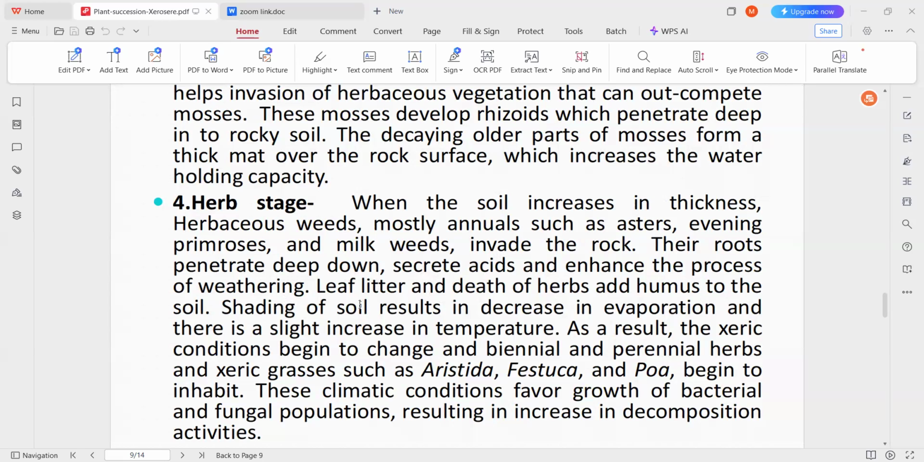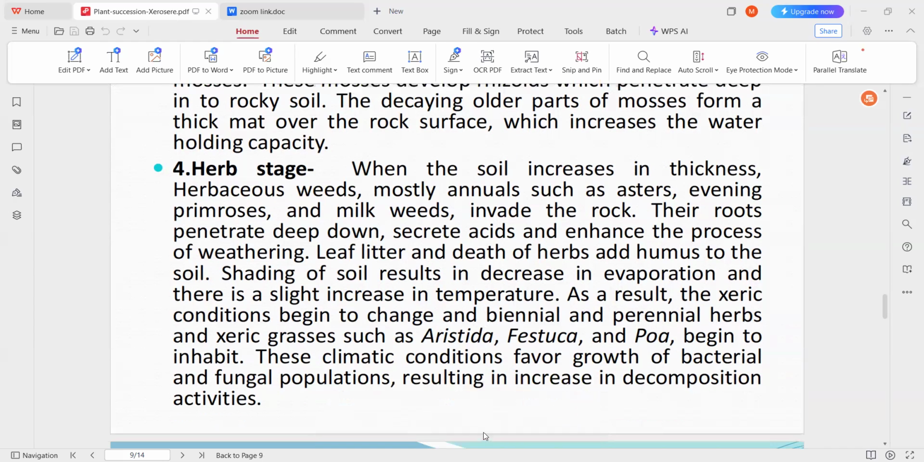So in this stage, a larger amount of soil formation will be taking place, and leaf litter and the death of these herbs also add humus to the soil. The shading of the soil results in decreased evaporation, and there is also a slight increase in temperature. As a result, the xeric condition begins to change, and biennials and perennial herbs and xeric grasses such as Aristida, Festuca and Poa begin to inhabit the same area. These climatic conditions also favor the growth of bacterial and fungal populations, resulting in increased decomposition activity.